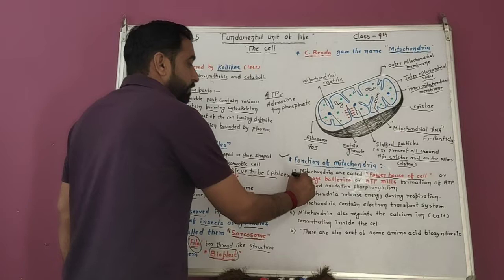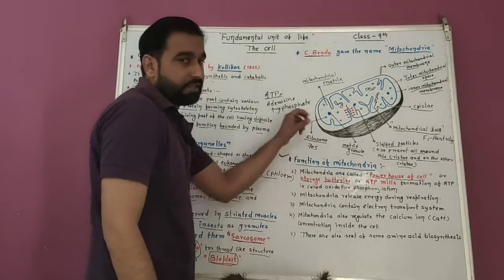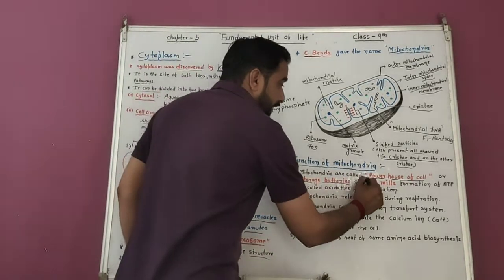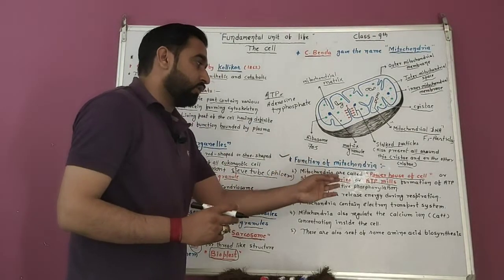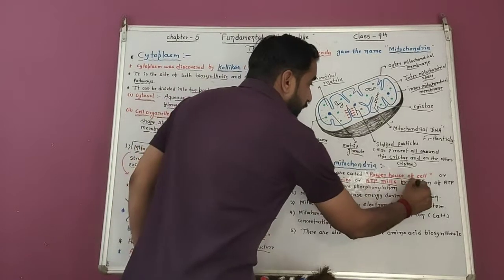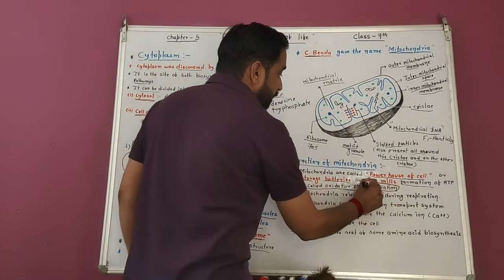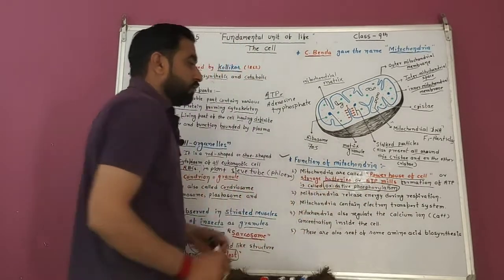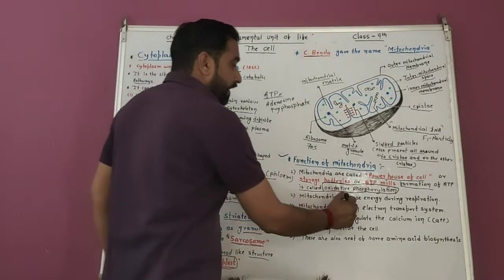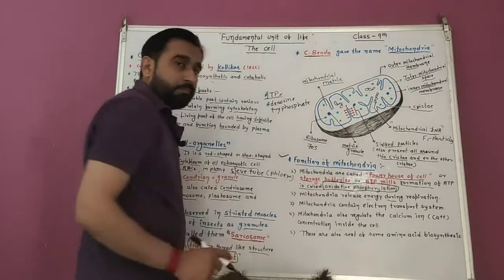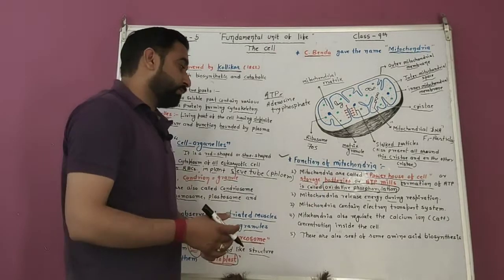It is also known as storage batteries, because energy is stored in the mitochondria, or ATP meals. The energy is stored in the form of ATP. Formation of ATP is called oxidative phosphorylation. Mitochondria release energy during respiration. This energy stored in the mitochondria is released during respiration.